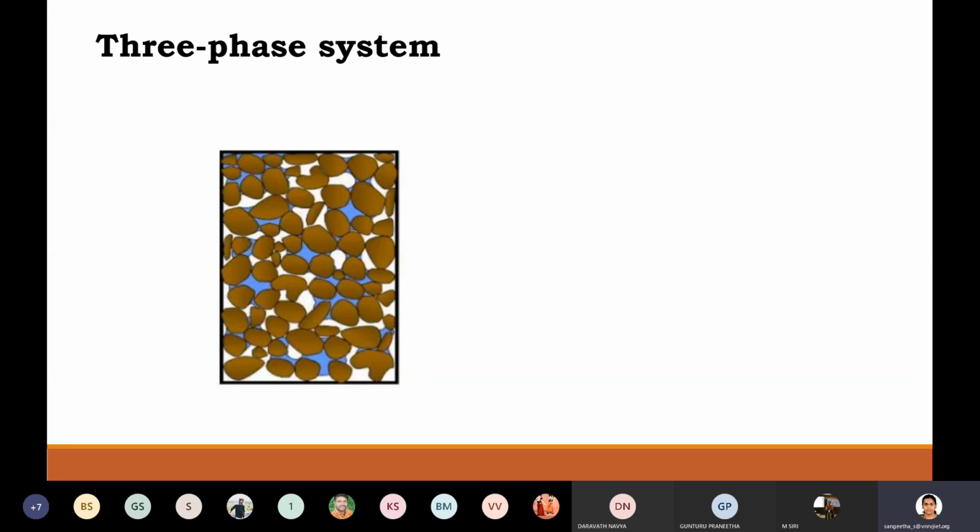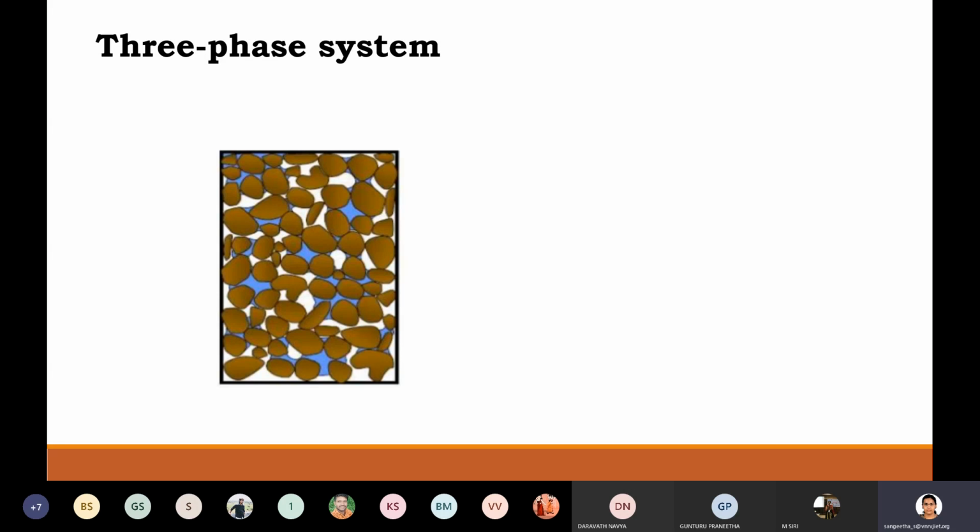so we all know that soil. So how soil is actually formed? Soil is formed by the disintegration of rock mass. So that disintegration may be either chemical disintegration or physical disintegration. So many agents have played a role in this disintegration phenomenon, and that has resulted in the soil which we are seeing around today.